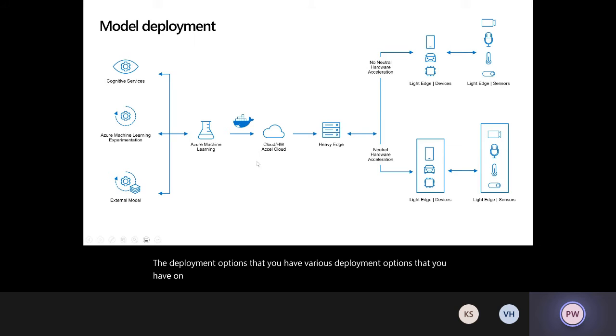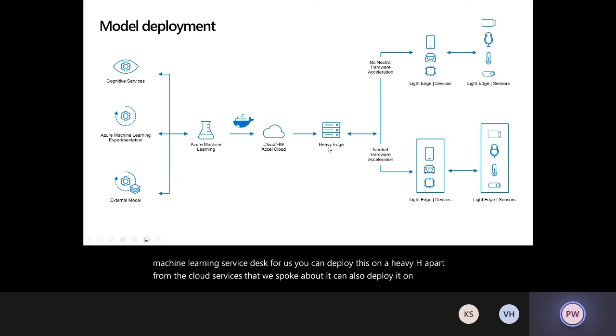So first of all, we spoke about taking the model and automatically building a Docker container of it. That's something that the Azure Machine Learning Service does for us, right? You can deploy this on a heavy edge. Apart from the cloud services that we spoke about, it can also deploy it on the edge.